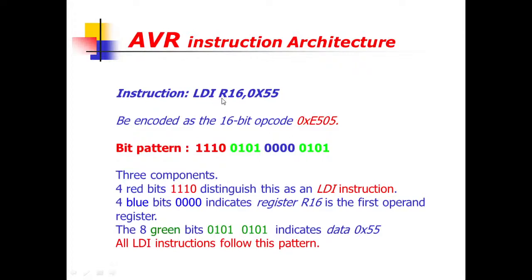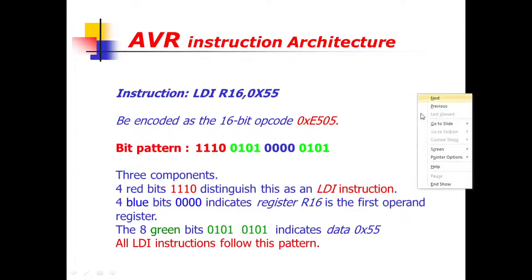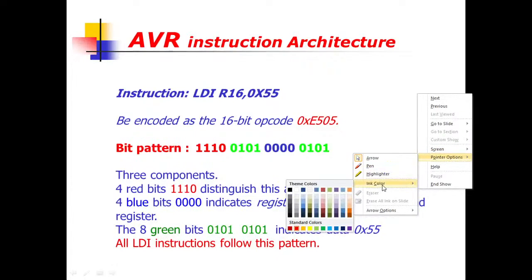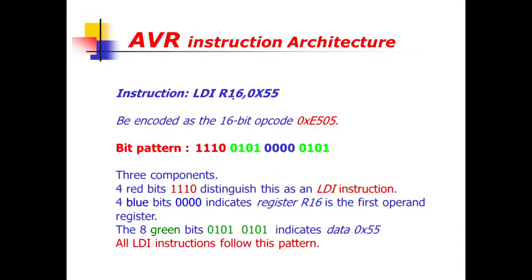So I will repeat this again. This 1110 is corresponding to LDI. Let me open the pointer again. Okay, so LDI is corresponding to this 1110. This 000 is corresponding to R16. This 5 is corresponding to this 0101. This another 5 is corresponding to the 0101.